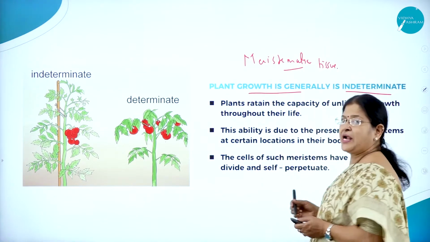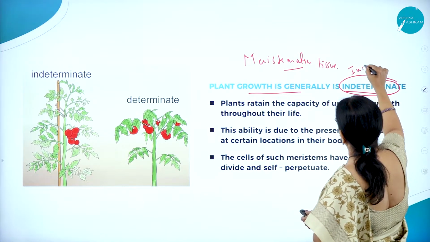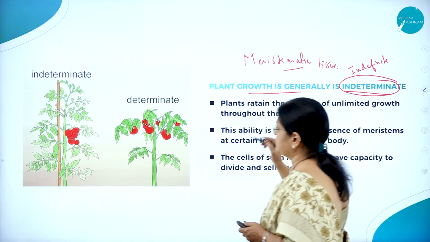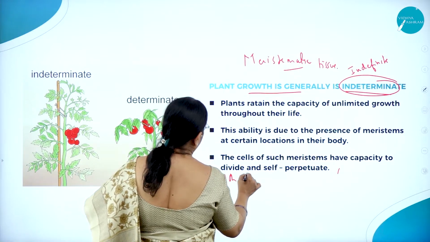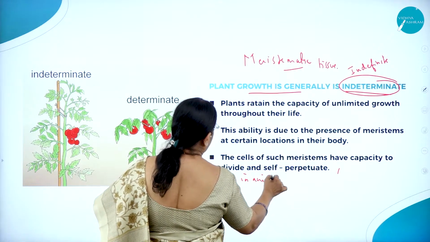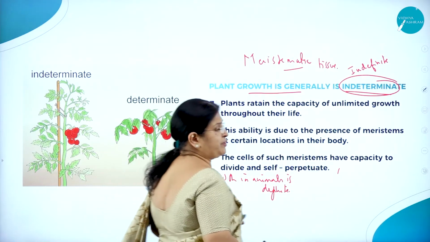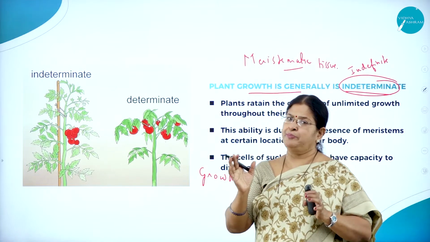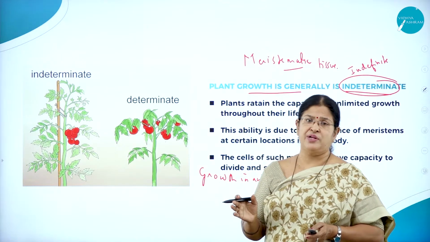And as we know, plant growth is indeterminate. What do you mean by indeterminate? You can also use the word indefinite, whereas growth in animals is definite. Do human beings continuously grow? No. Growth is for a particular period. After that, growth is stopped, but all the other activities will go on.